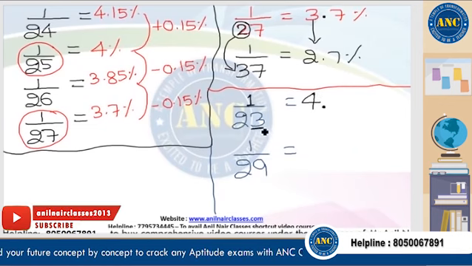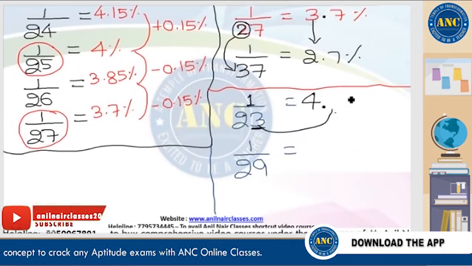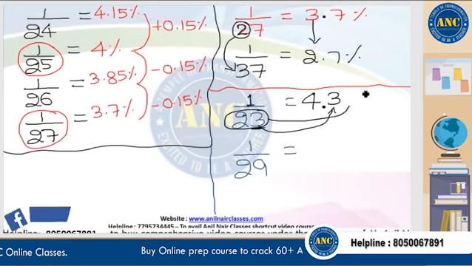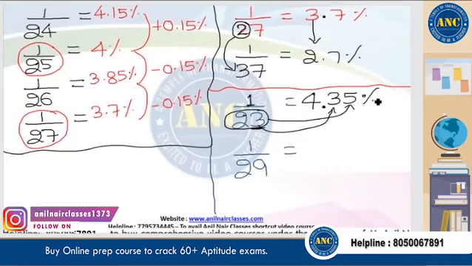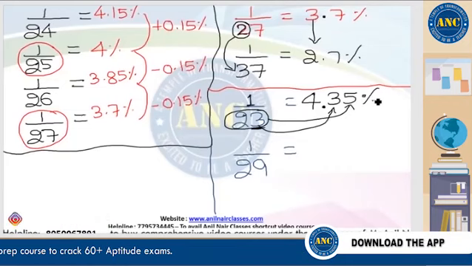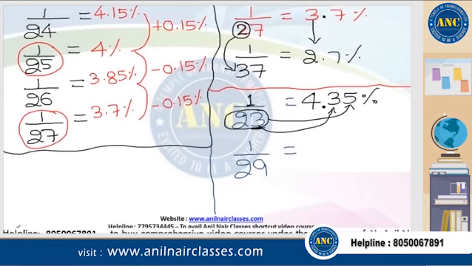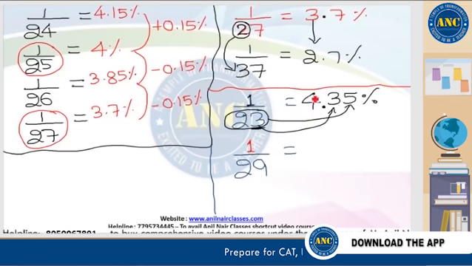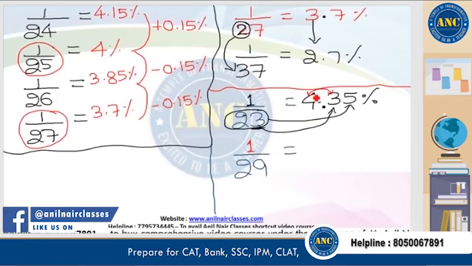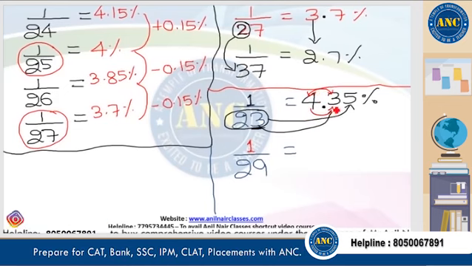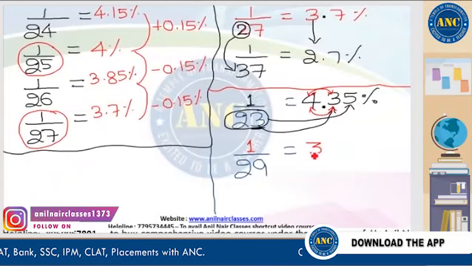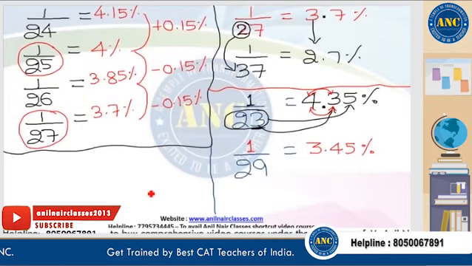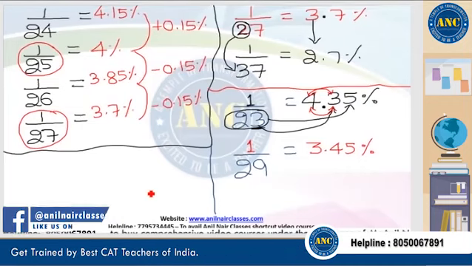What is the unit digit in 23? Unit digit in 23 is 3. Write down the 3. What is the sum of the digits of 23? It is 5. Write down that 5. 1 by 23 is approximately 4.35 percentage. What is 1 by 29? Interchange the positions of 4 and 3 in 1 by 23. You will get 1 by 29. 1 by 29 is 3.45 percentage. I believe that the idea is very, very clear for you people.